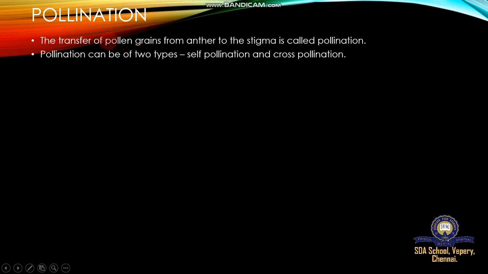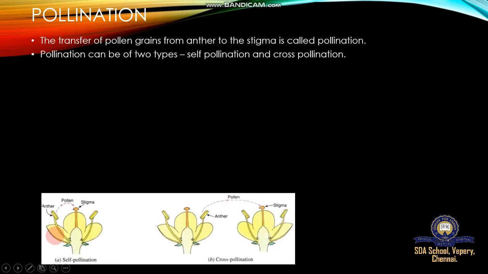So what is pollination? Transfer of pollen grains from anther to stigma is called pollination. It may be of two types: self-pollination and cross-pollination. In self-pollinated flowers there is no need for any agents, but cross-pollination requires agents such as water, insects, human beings and grazing animals. So a lot of agents are responsible for completing cross-pollination.